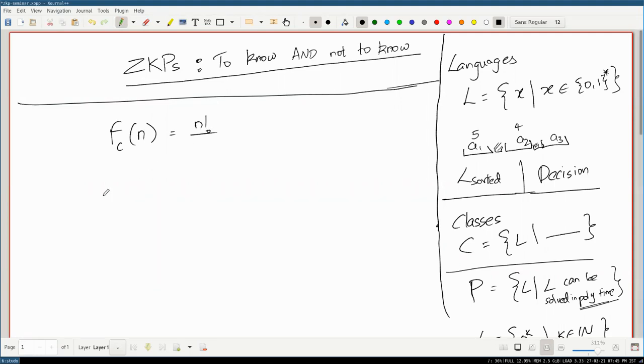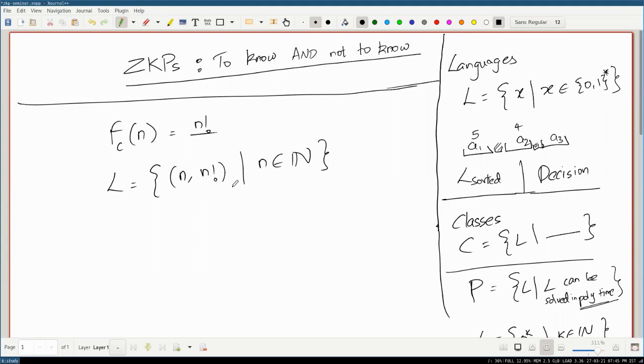So we can model this as a language that contains all strings n concatenated with n factorial, with probably some protocol to disambiguate, like adding a separator between the two.